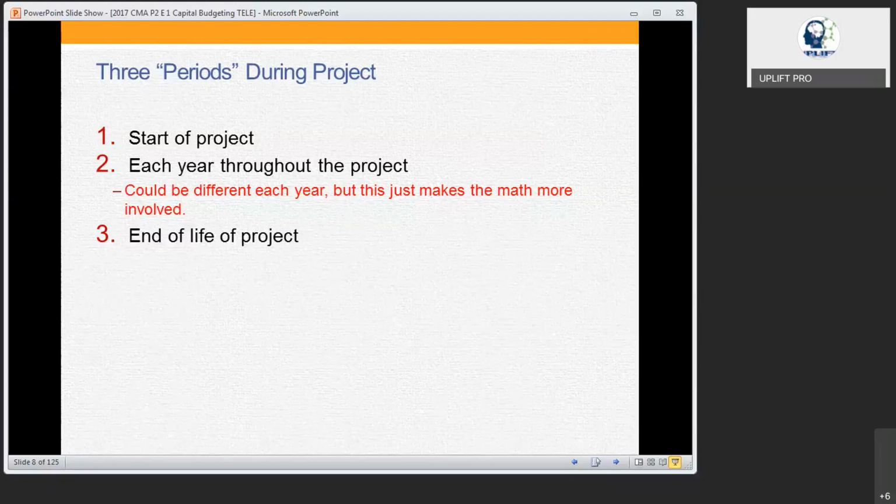Then when you go to the third one, that is the end of the project. When you're going to talk about the end of the project, what are we going to talk about? That means the life of the project is over. The life of a machinery is going to be over. That means once that is over, then you may have to replace the machinery or you may have to remove the machinery. When you're replacing or removing the machinery, there are possible things. You can sell the machinery. There could be a buyer for that, correct? So if you are able to sell the machinery, then you will be able to get some cash inflows by selling it. Fantastic. That's one.